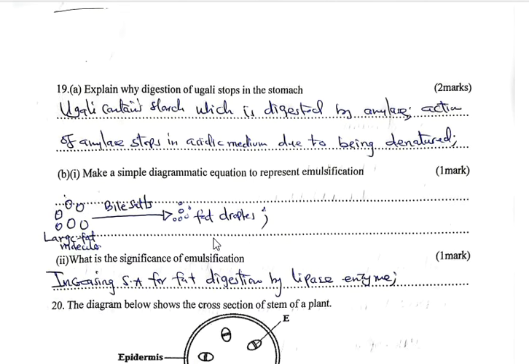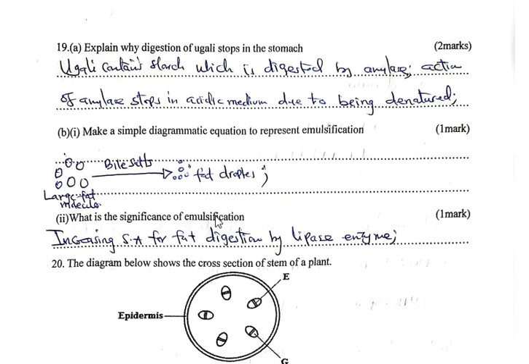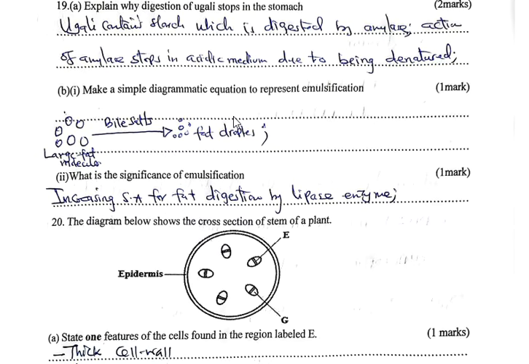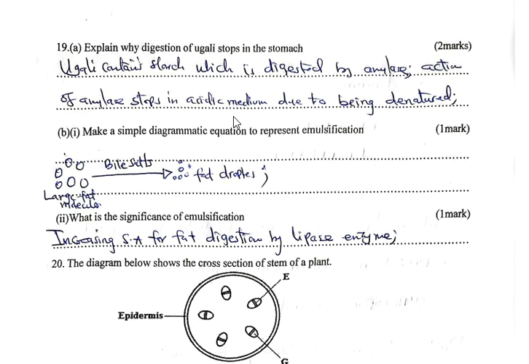Question 19. Explain why digestion of ugali stops in the stomach. Ugali is a starch, and starch is digested by amylase. And this amylase works best in alkaline medium, and in the stomach we have acidic medium due to hydrochloric acid, and therefore amylase is denatured in the stomach, hence digestion of ugali stops.